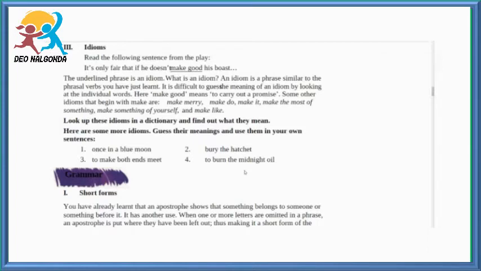Guess their meanings and use them in your own sentences. The first one, once in a blue moon. It's a common idiom which indicates that something happens only very rarely, that is, only once in a long period of time. If we take an example for this idiom, to our house many relatives come and go, but some of them come very rarely.